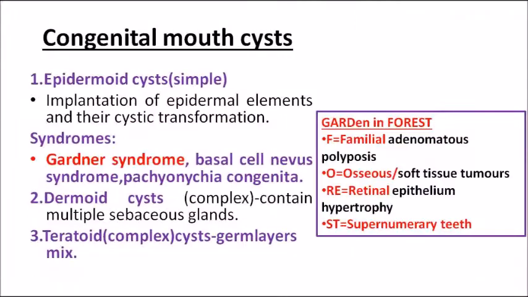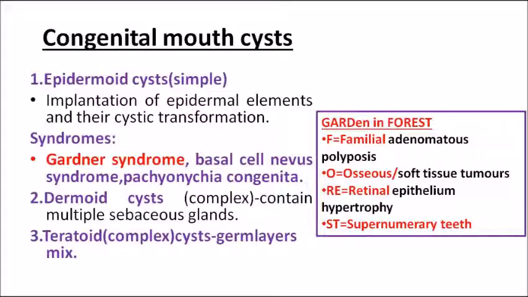Now coming to the end of this extraosseous variety of developmental non-odontogenic cyst, the last one is the congenital mouth cyst. In congenital mouth cysts, we have the epidermoid cyst, the simple variety. The syndromes connected with it are Gardner syndrome, basal cell nevus syndrome, and Pachyonychia congenita. So epidermoid cysts are mostly seen in syndromes like Gardner syndrome, basal cell nevus syndrome, and Pachyonychia congenita.